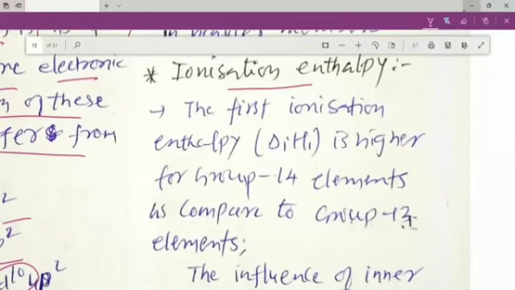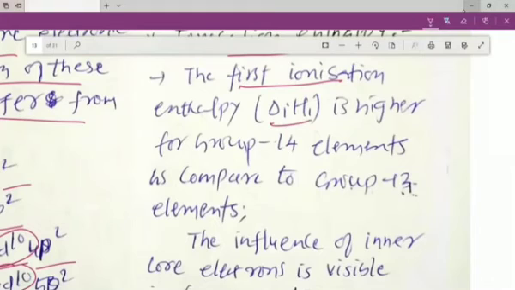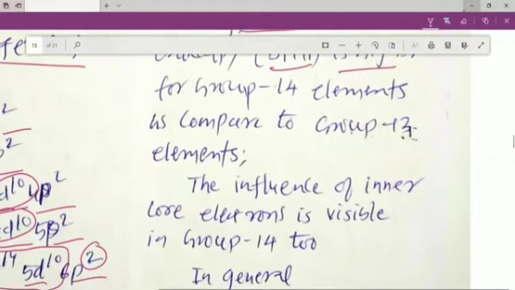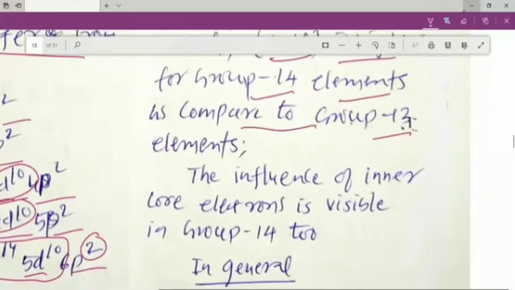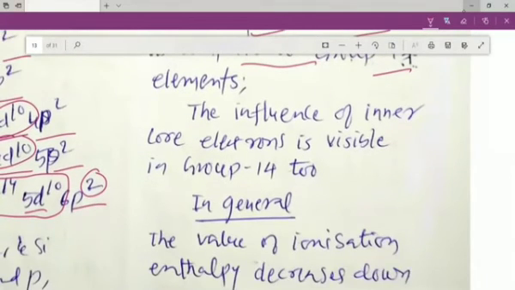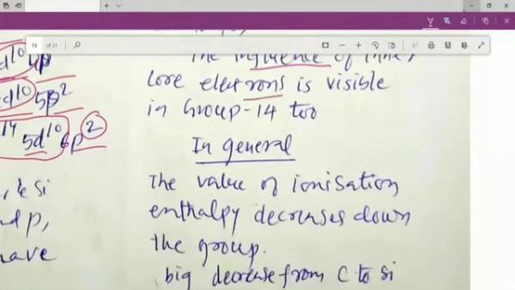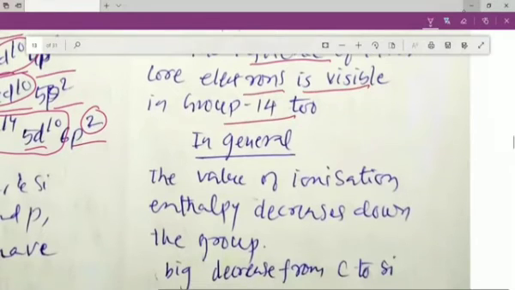Now we want to study about the ionization enthalpy. The first ionization enthalpy, that is ΔiH1, is higher for group 14 elements as compared to the group 13 elements. The influence of inner core electrons is visible in group 14 too.